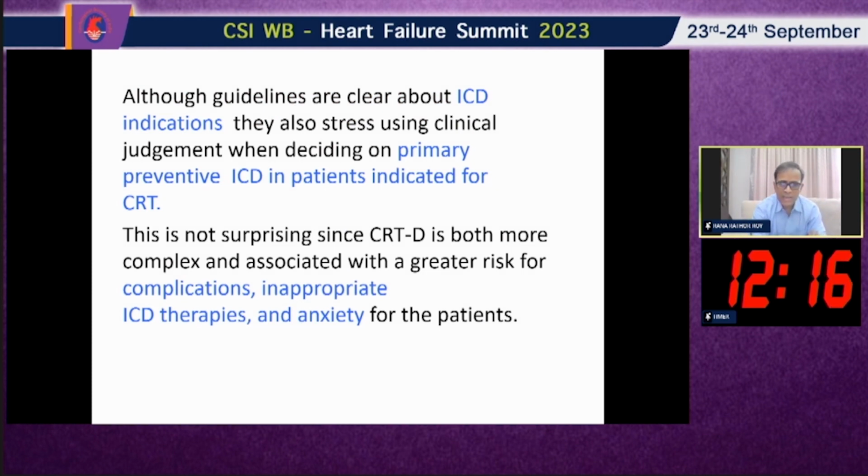So although guidelines are clear about ICD indications, they also stress using clinical judgment when deciding on a primary preventive ICD in patients indicated for CRT. So we have clear-cut guidelines for CRT, isolated CRTP, as well as isolated ICD. But when there is the question of CRTD, there is some jugglery of guidelines. This is not surprising since CRTD is both more complex and associated with a greater risk of complications, inappropriate ICD therapies, and anxiety for the patients. These issues are there with CRTD.